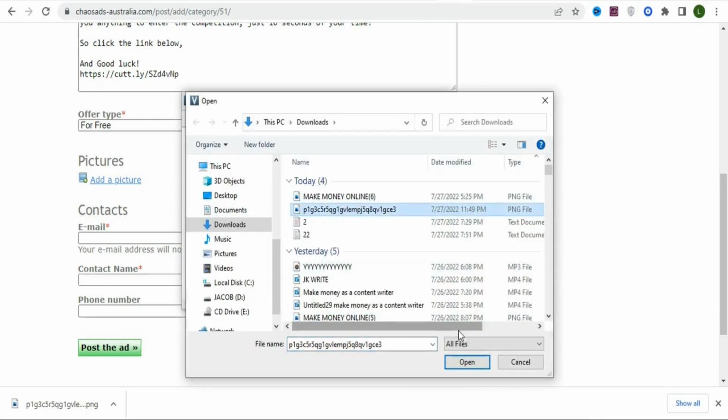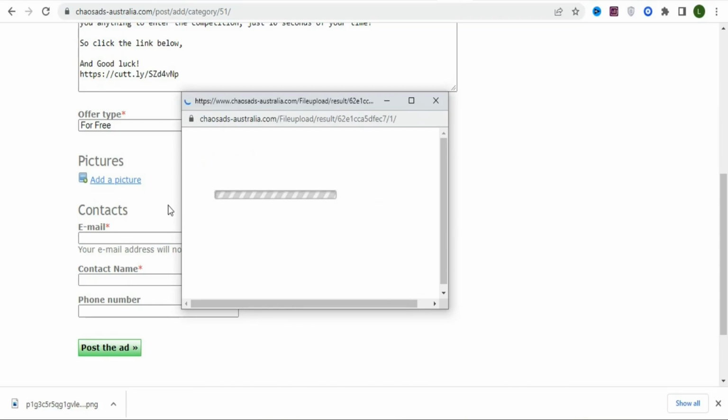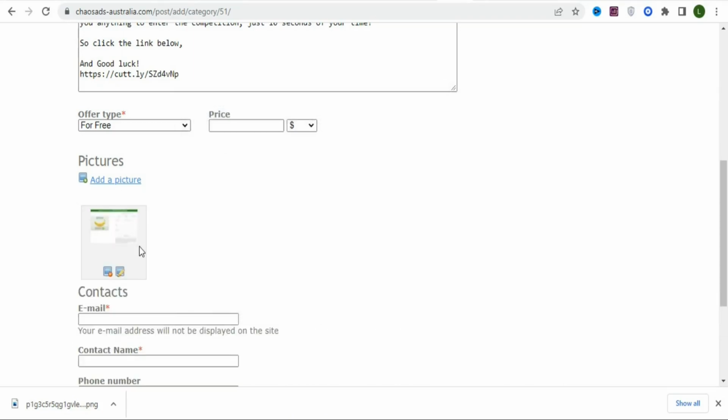So just select the image, click on open, and the image is going to be uploaded. As you can see right here, this is the image, so just click on upload so that the image can be uploaded right here. As you can see right here, this is the image.